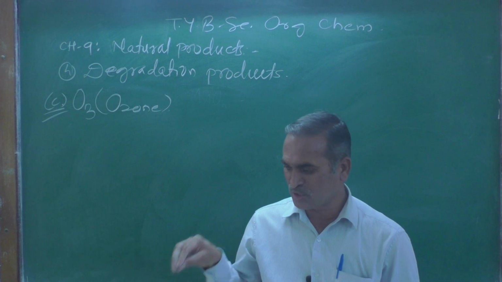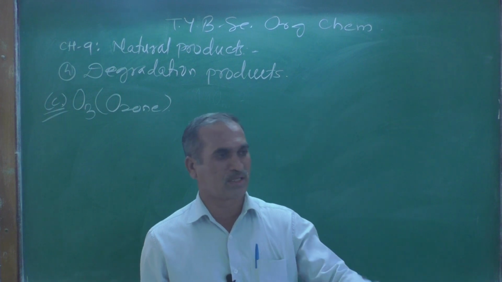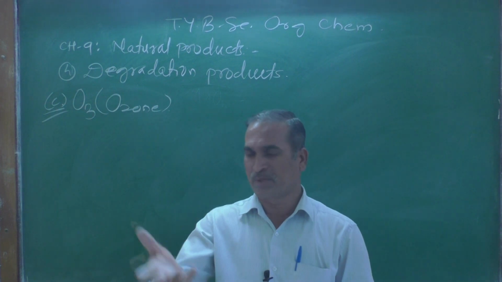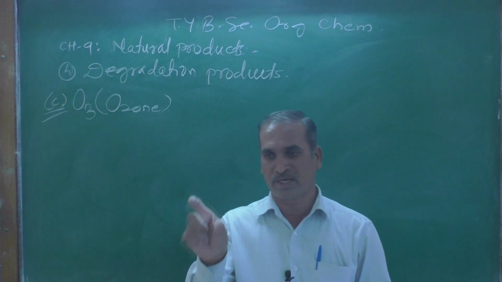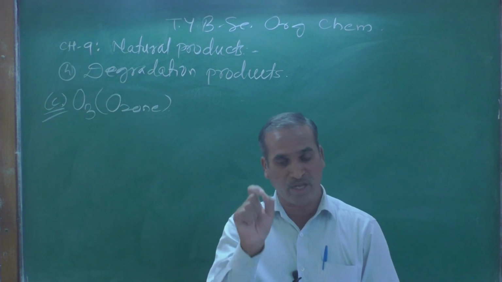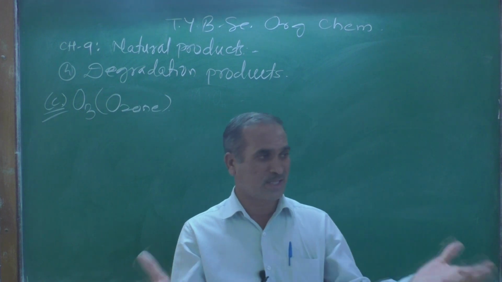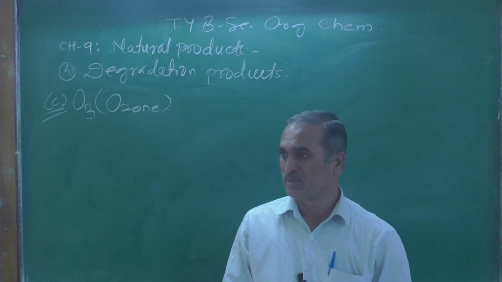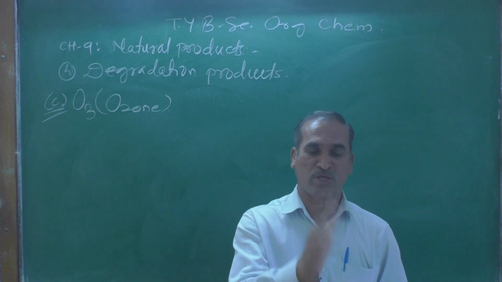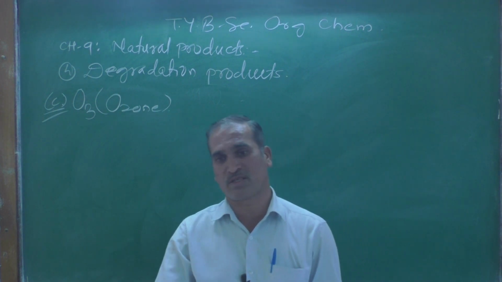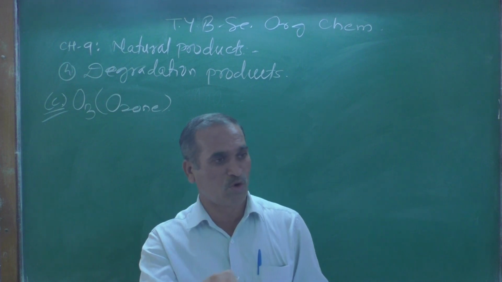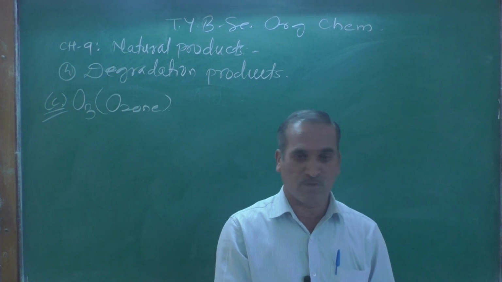Number one is called the troposphere near the earth. After 50 kilometers onward, that is the stratosphere. It is a very important sphere present in the atmosphere. And third one is called the mesosphere, and the last one is called the thermosphere. These are the four regions of atmosphere.